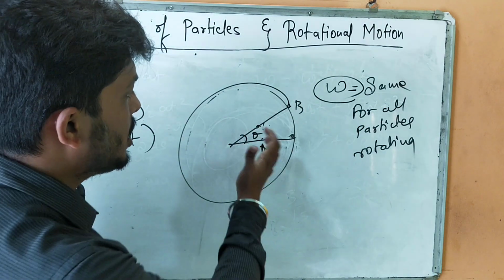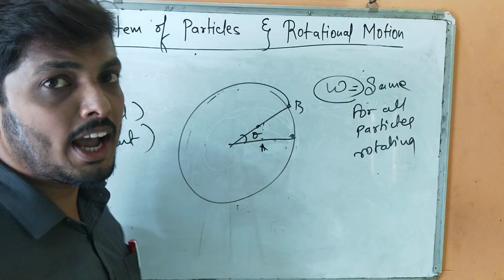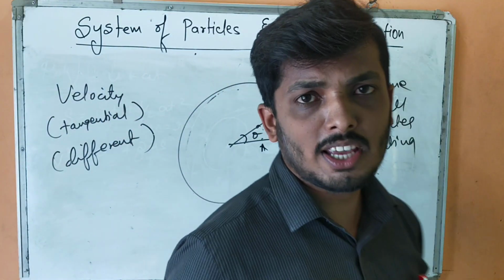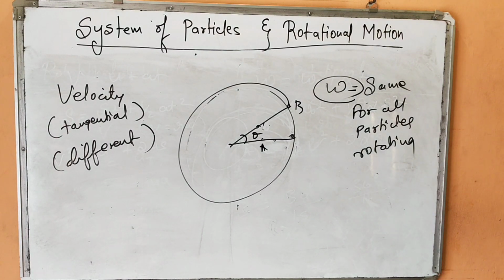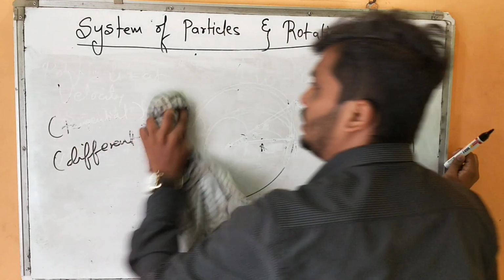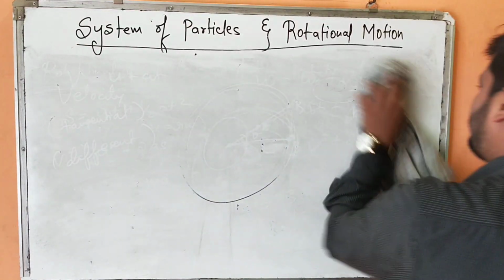The thumb gives you the direction of the velocity, which velocity here? Angular velocity. So remember one thing, angular velocity is always perpendicular to the circular motion. Okay, so I hope you have understood this.